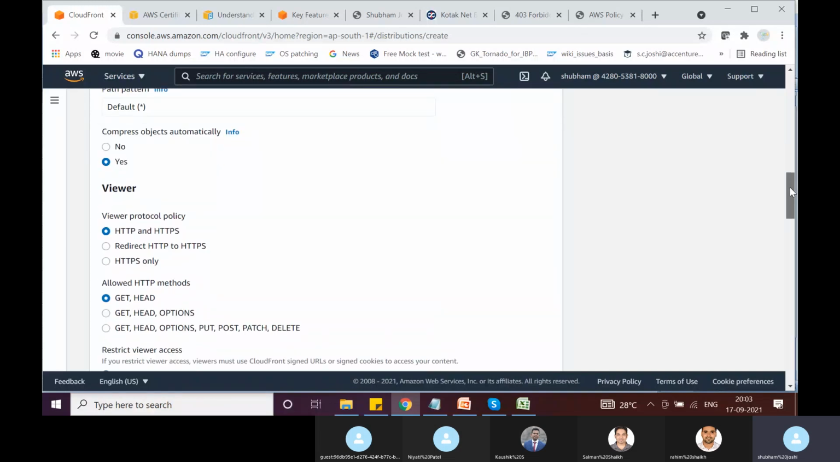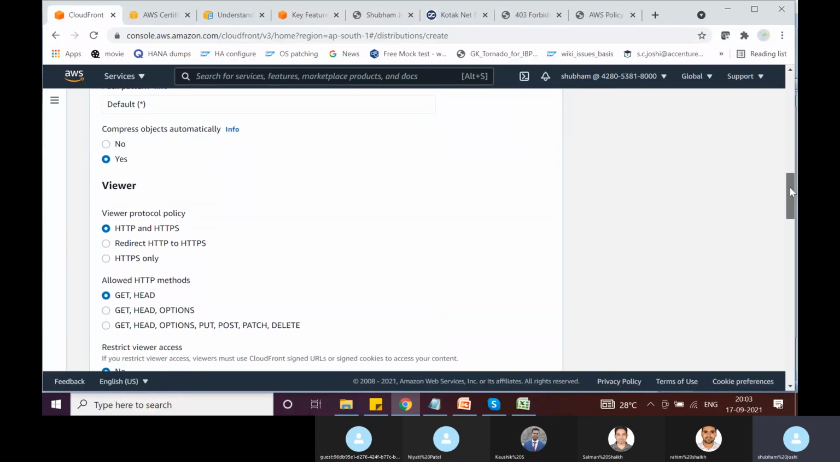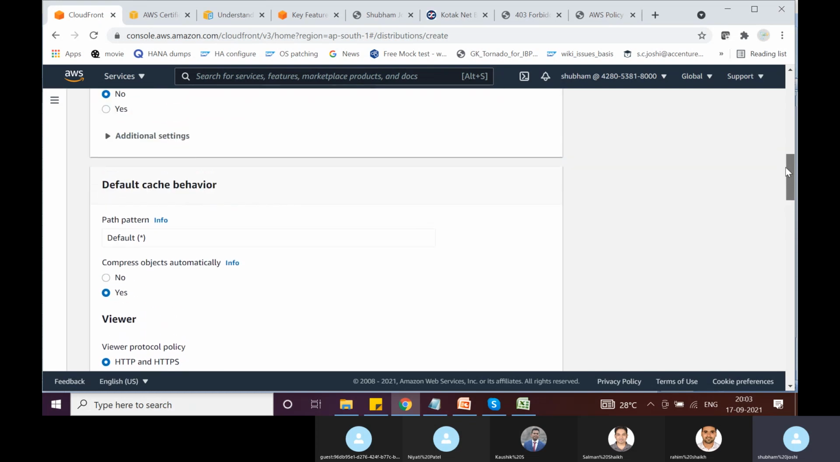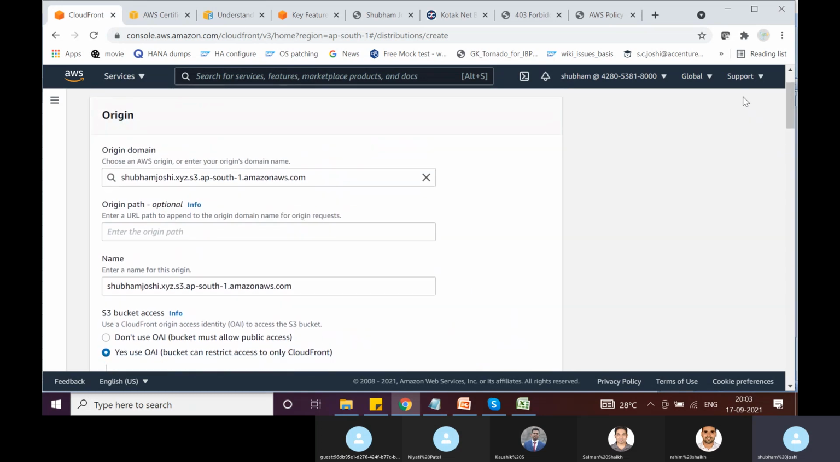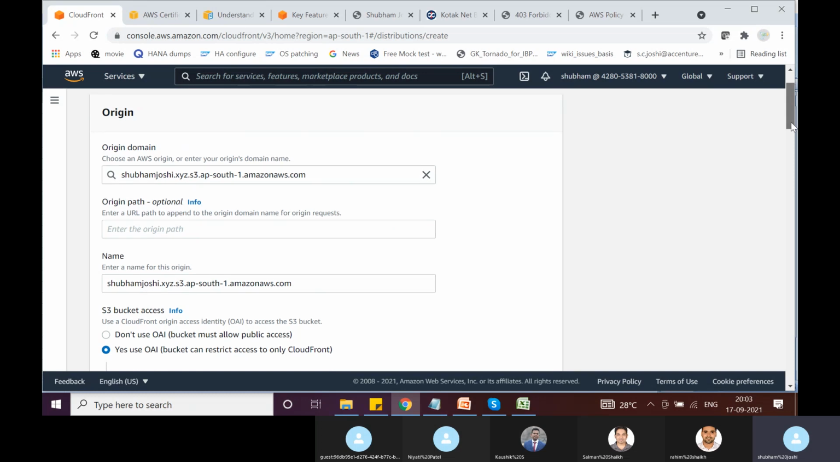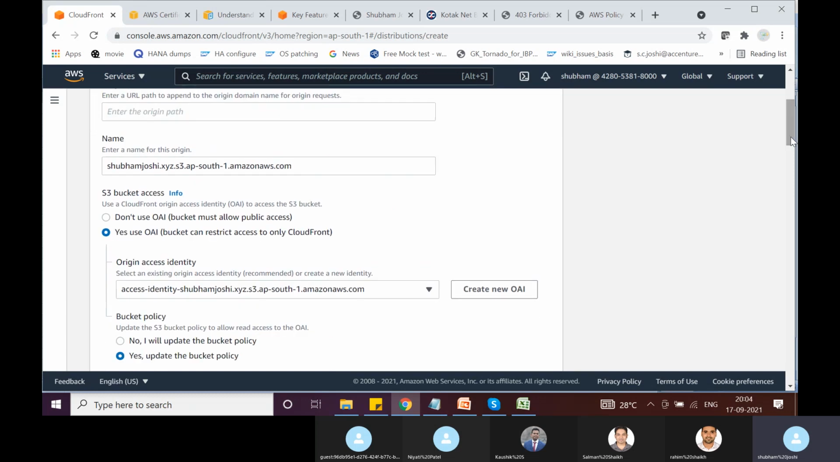Here, leave other options, because if we go through each option, then it is a separate discussion in itself. But you just have to see the important options. What are the important options? The important option is you have to select the right origin for your CloudFront distribution. We have already done it. We have selected the S3 website endpoint here, and we have told CloudFront that we are going to use an origin access identity, and then we have generated an origin access identity, and we have told AWS to update the bucket policy on our behalf.